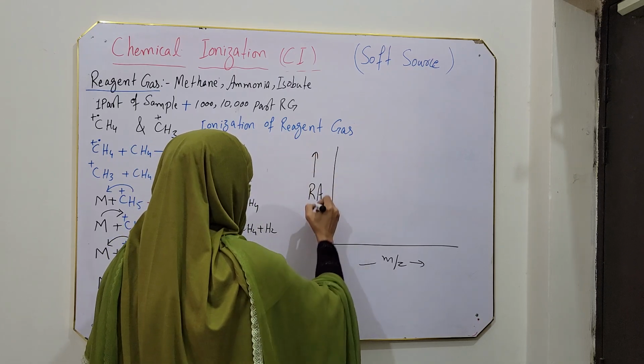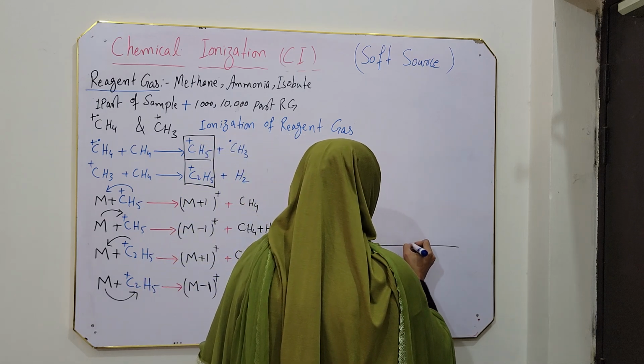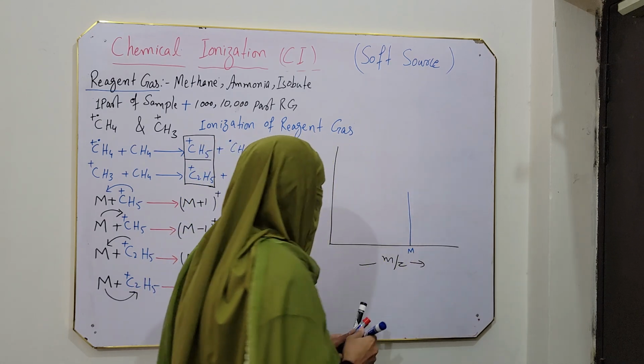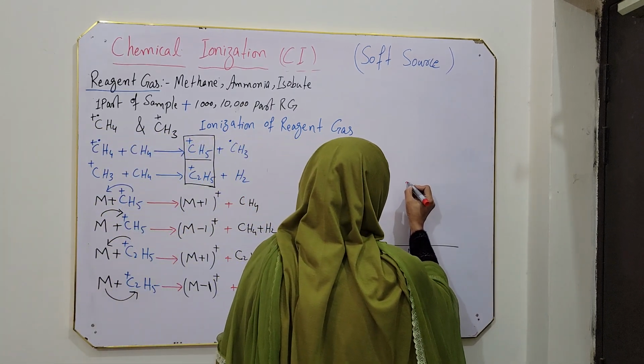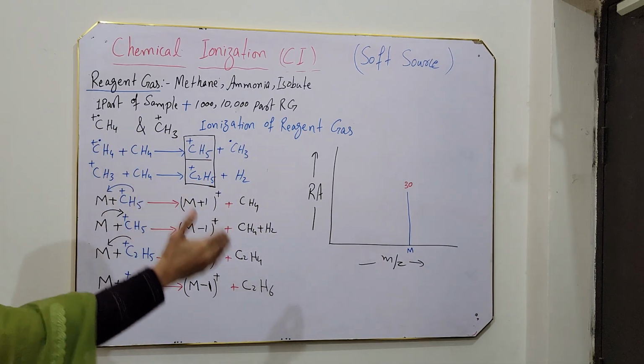Now in this case, in the mass spectrum, on the x-axis there is mass to charge ratio, and on the y-axis relative abundance. Now the molecular ion peak will not be at the position where the exact molecular ion mass is. Say M is the molecular ion mass and we expect its mass is 30. We will not get a peak at 30.